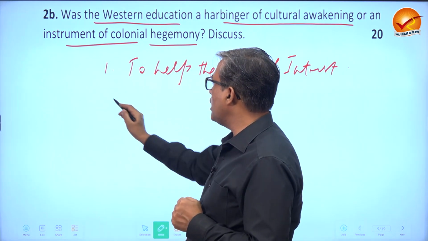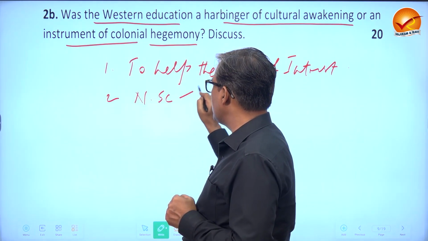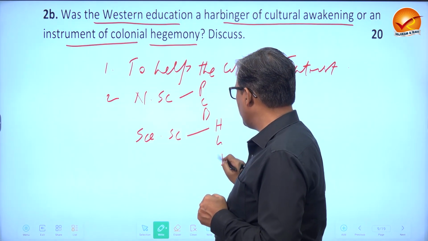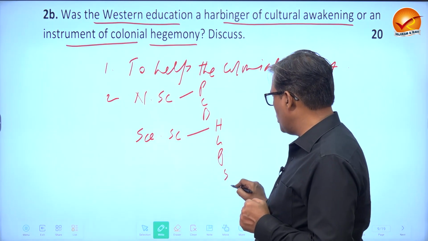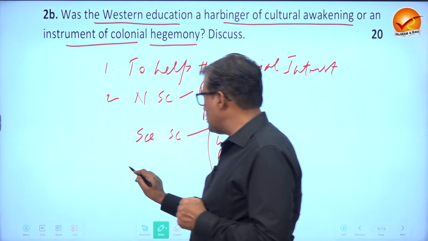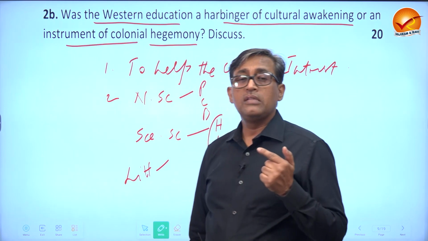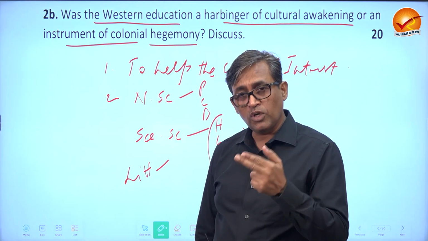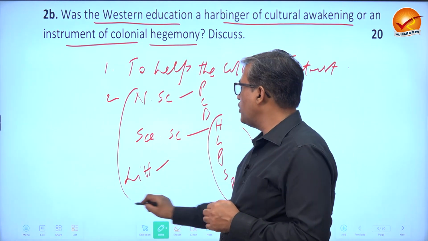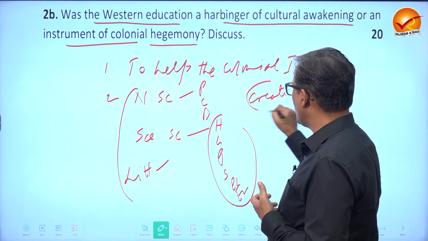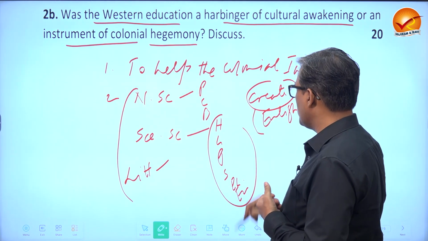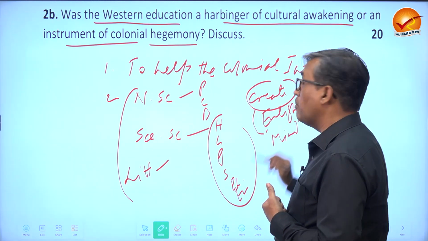But the moment they introduced modern natural science, that is physics, chemistry, biology, modern social sciences, that is history, geography, political science, sociology, psychology, and modern economics, etc. And the moment they introduced modern literature, that is novels, short stories, poetries, satires, this all would at least create a section of Indians whom you can call enlightened, because they are those who started using their mind.